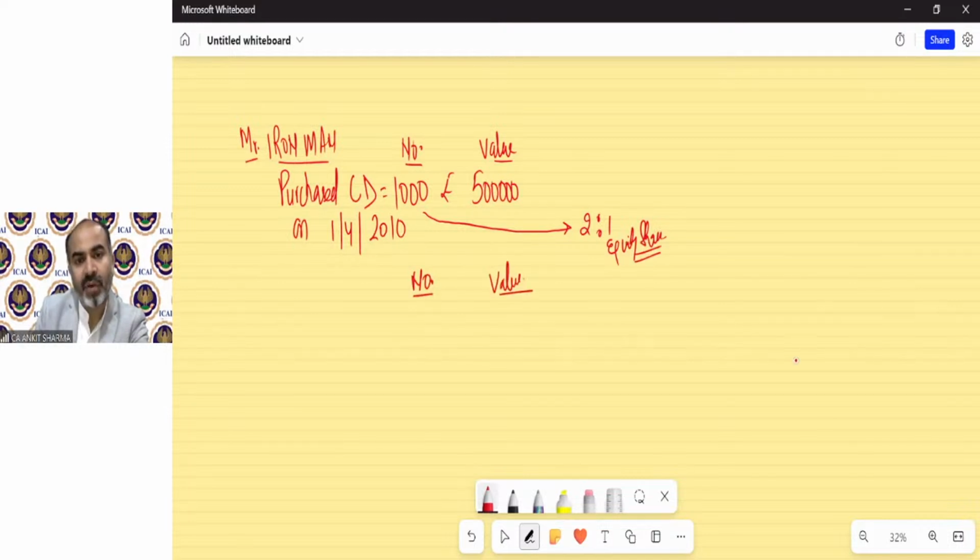He was having 1000 convertible debentures. Those value was 5 lakh rupees. Now after conversion, in the question, the ratio will be given. This is before conversion.